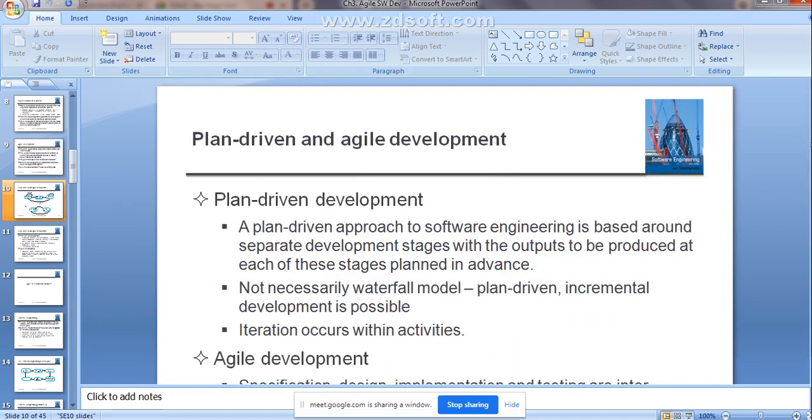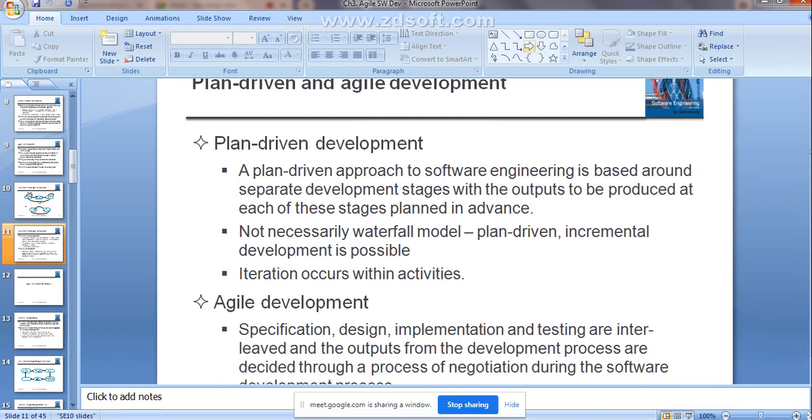Clear? The same thing is written, just go through that. The plan driven and the agile development. As already told, the plan driven approach to software engineering is based around separate development stages. Different stages you are considering, with the output to be produced at each of these stages planned in advance. Planning is done in advance whenever you know the requirements very well. That is the case in plan driven, as already I told.